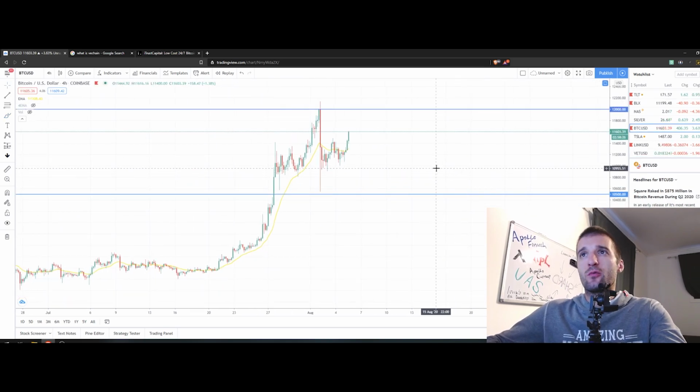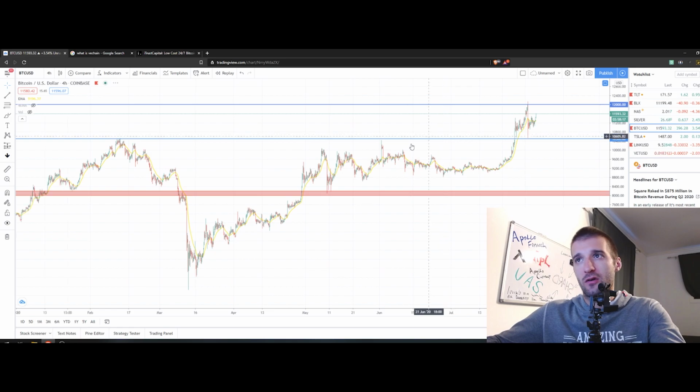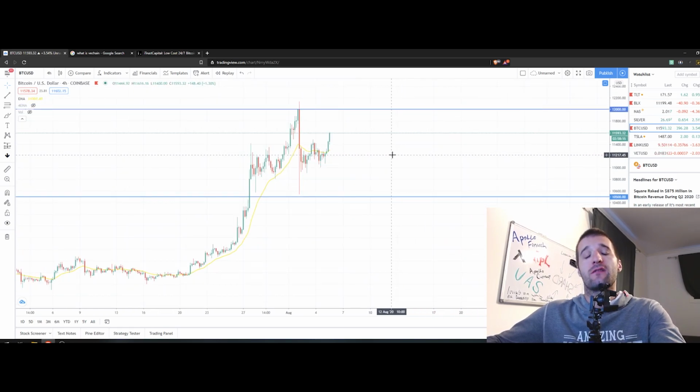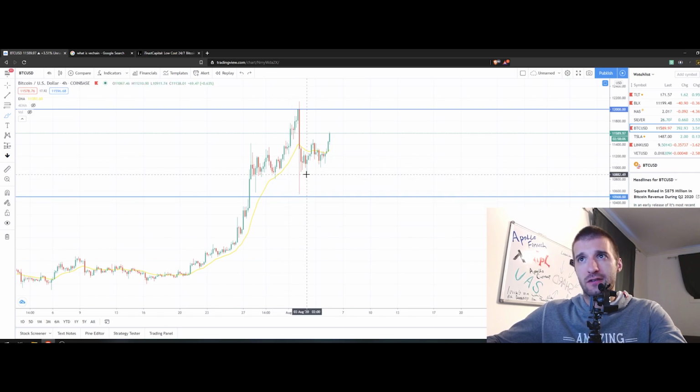As a bonus, we can go through Bitcoin very quickly. Over here we are on the 4-hourly chart and we can see that Bitcoin is still pushing towards $12,000. It seems like we're going to have a retest of $12,000 all over again. We just made a little pause over here with this big decline towards $10,500 and after that bounced back to the upside. So this is also some sort of consolidation pattern which pushed Bitcoin again to the upside in the previous 8 hours, because right now we are on the 4-hourly chart.